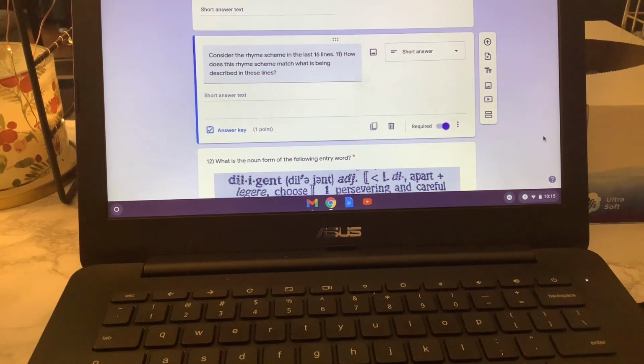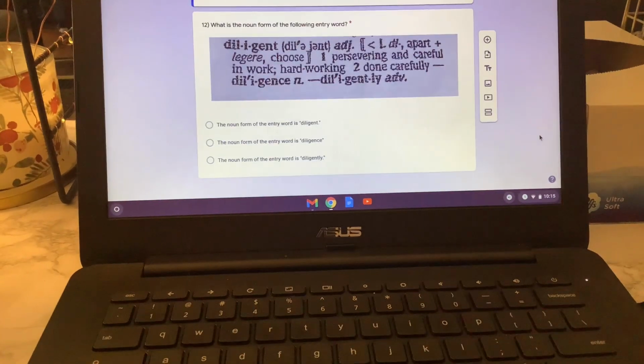question for us, okay? And then 12, what is the noun form of the following entry word? So looking at this dictionary entry, and again, refer back to your notes when necessary. What is the noun form of that entry word?